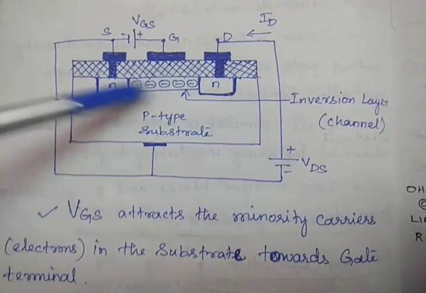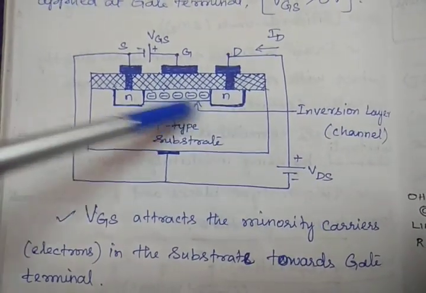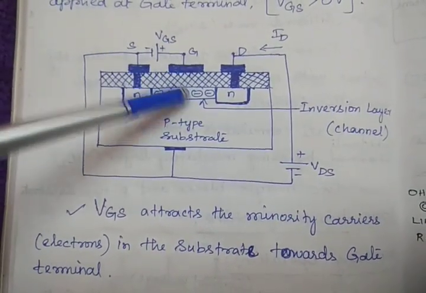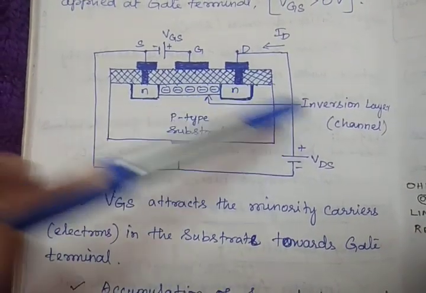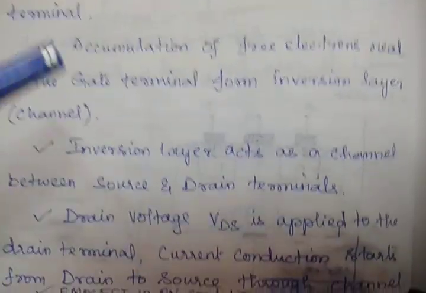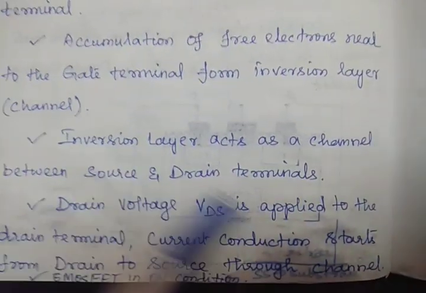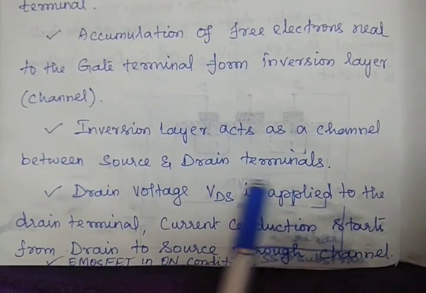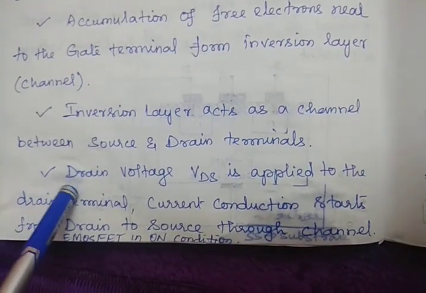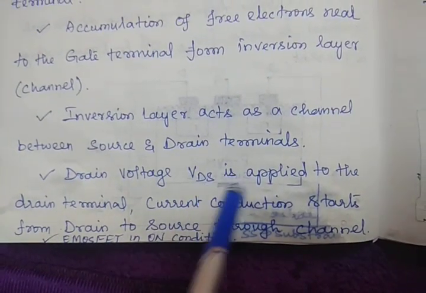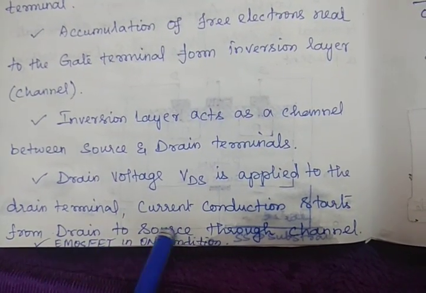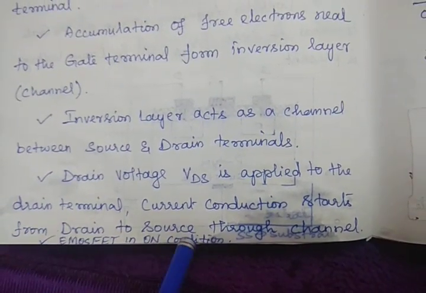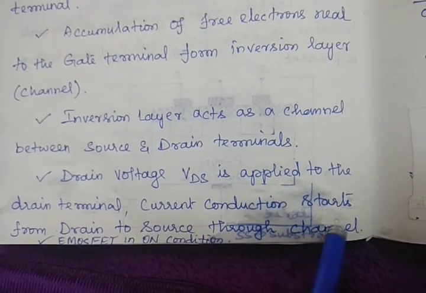More free electrons will accumulate near this gate terminal, and this forms the inversion layer called the channel. The inversion layer acts as a channel between the source and drain terminal. Next, drain voltage VDS is applied to the drain terminal. Current conduction starts from drain to source through the channel.